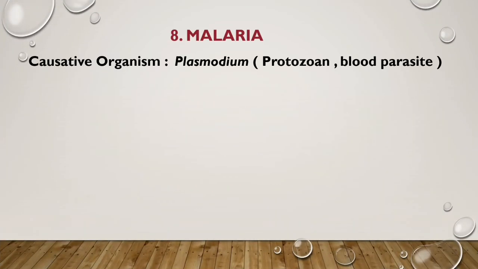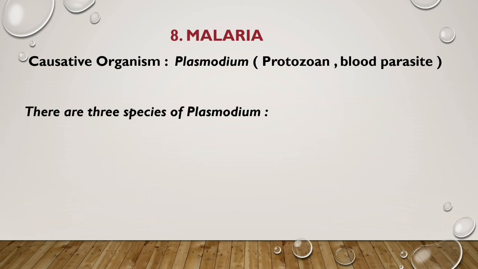Now my dear student, the causative organism or pathogen for malaria is Plasmodium, and Plasmodium is a protozoan and a blood parasite. That means it is transmitted through blood. Clear? Plasmodium is a genus, and there are 3 species of Plasmodium that are responsible for malaria among humans.